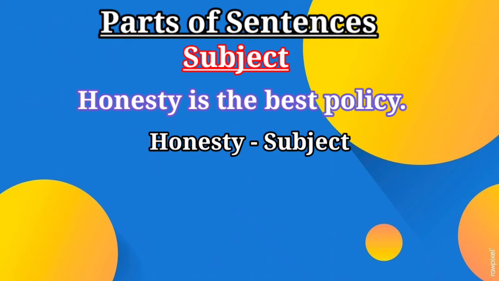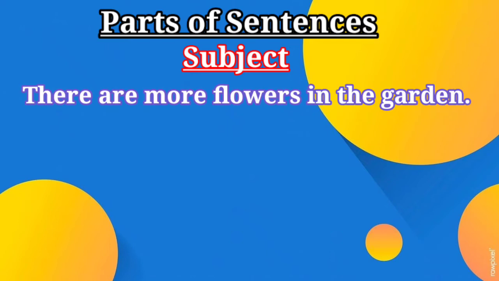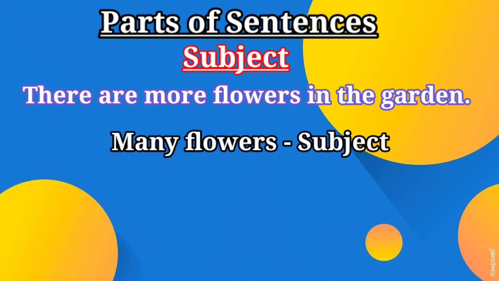One more example, children. There are many flowers in the garden. Can you find out the subject? Okay. Then tell me, what are there in the garden? Yes, flowers. So, this sentence is said about flowers. So here, many flowers is the subject.